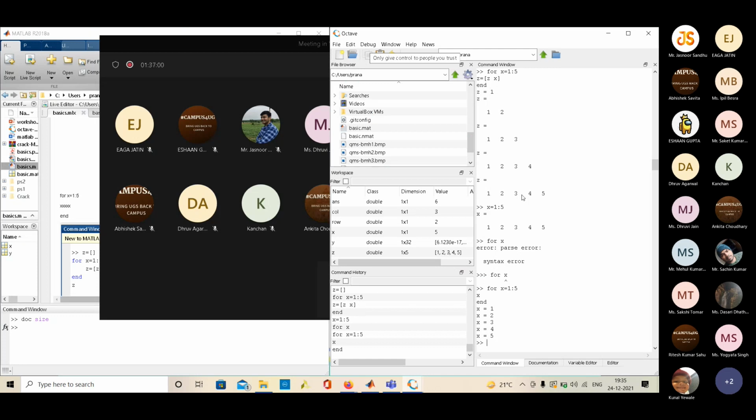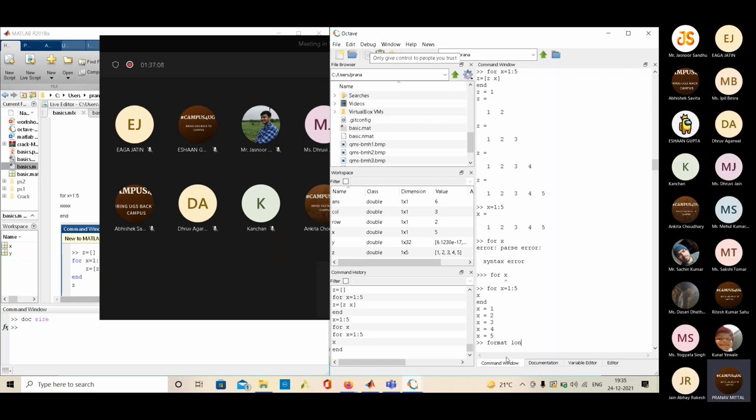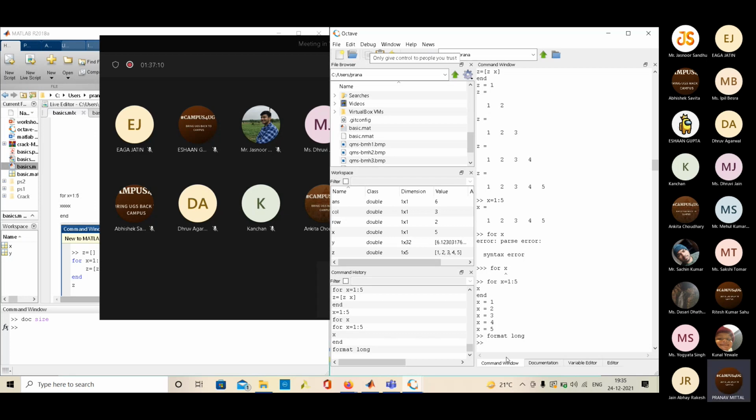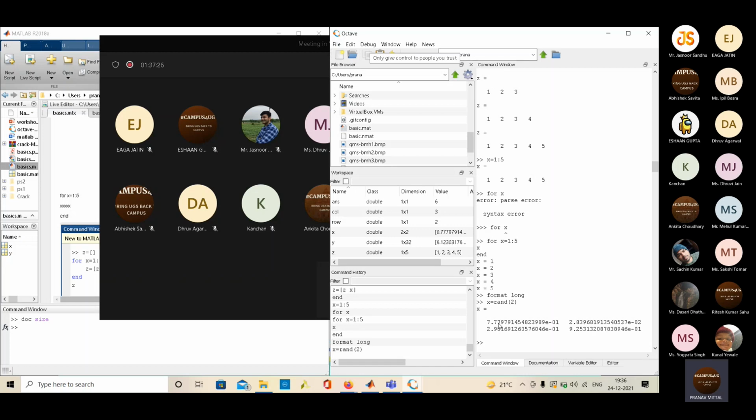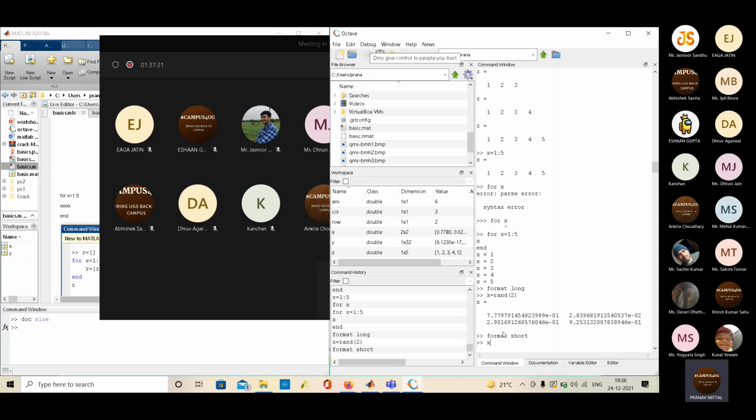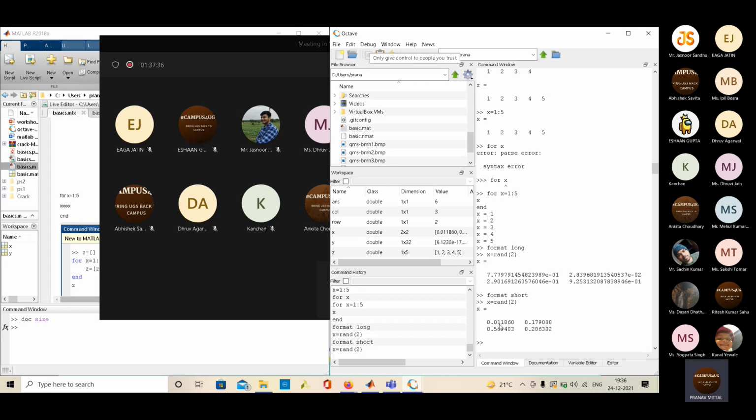By default, MATLAB uses short. If I write format long, where format is a command and long is the option, all the calculations I do from now on will be accurate up to 14 digits. So if I write x equal to rand2, the accuracy increases. Then if I write format short and then x equal to rand2, the accuracy is less.